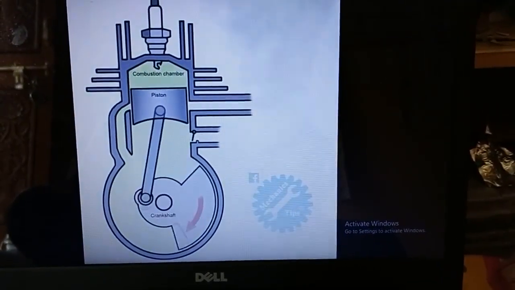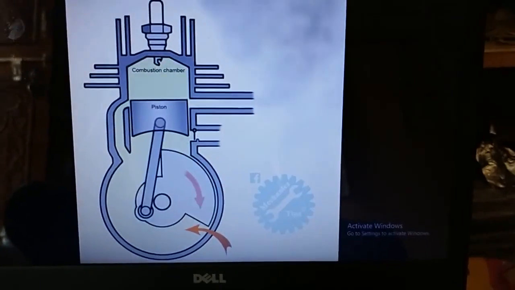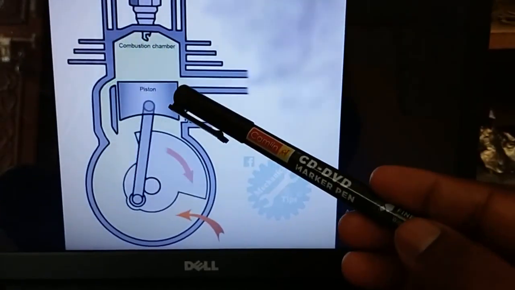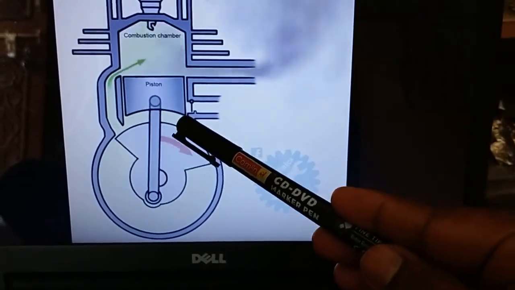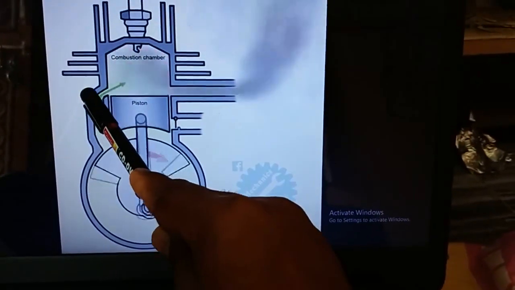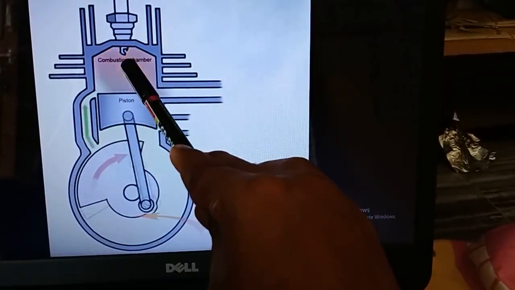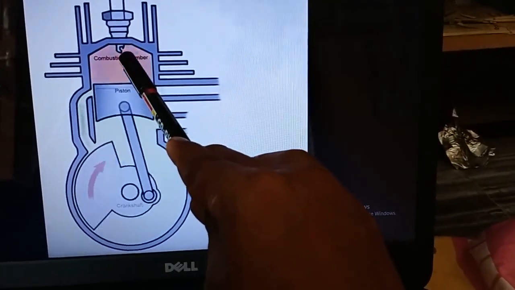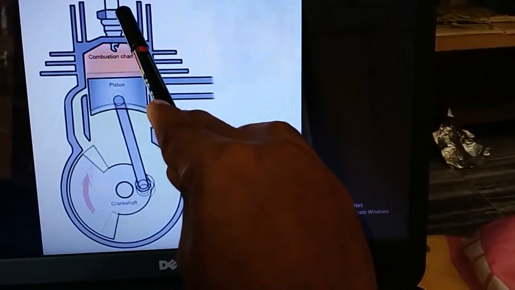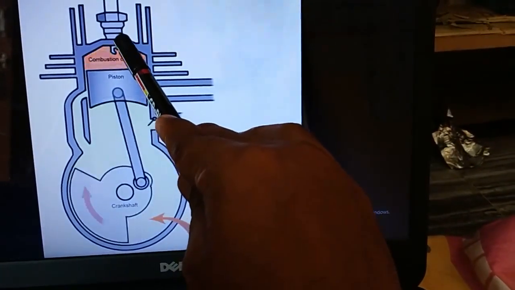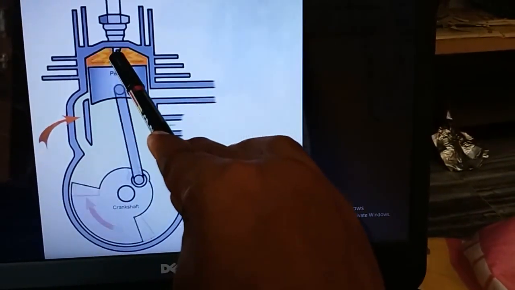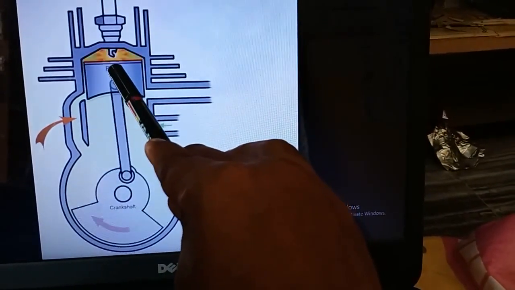I hope you understand. See here, now you are seeing this video. In this case, sorry, not fuel, air is supplied through the transfer port to the engine cylinder. And here this is a fuel injector. The fuel injector supplies the fuel.